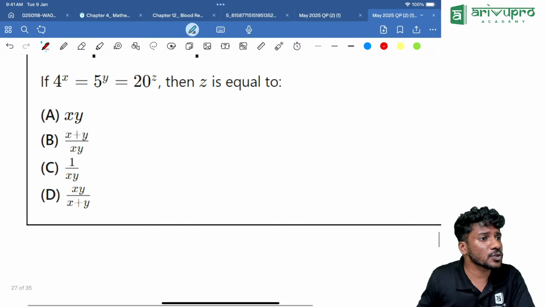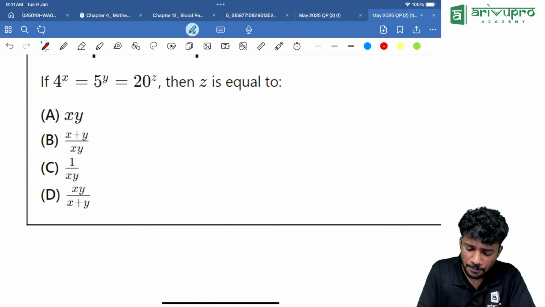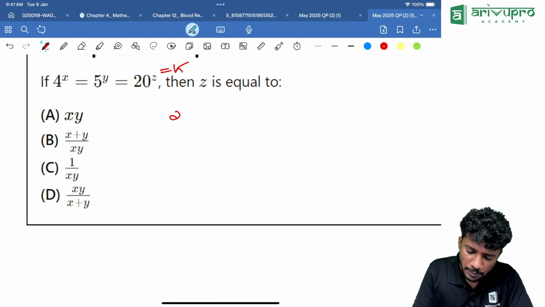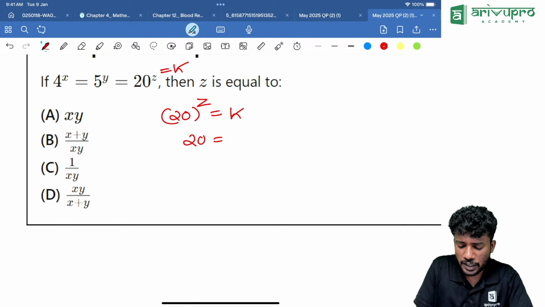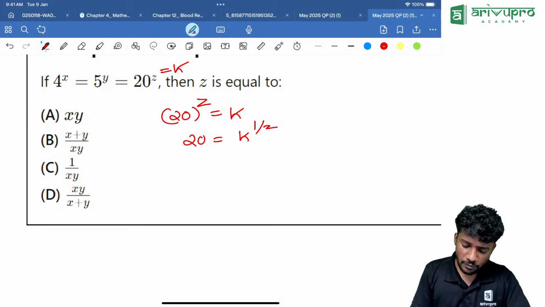So 20 raised to z can be written what way? The entire thing we are assuming is equal to a constant k. That means 20 raised to z is equal to k. That means 20 can be written what way? k raised to 1 by z, because the power is going to the other side. Then 20 can be written as 4 into 5, which is equal to k raised to 1 by z.